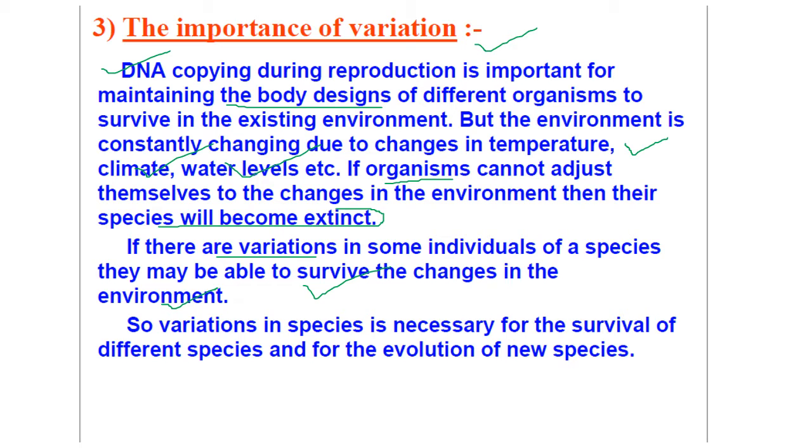So variation is important because if there are changes in the environmental factors, and the species also makes some changes in their body, they can survive well in the changed environment. So the variation in the species is necessary for the survival of different species and for the evolution of new species.